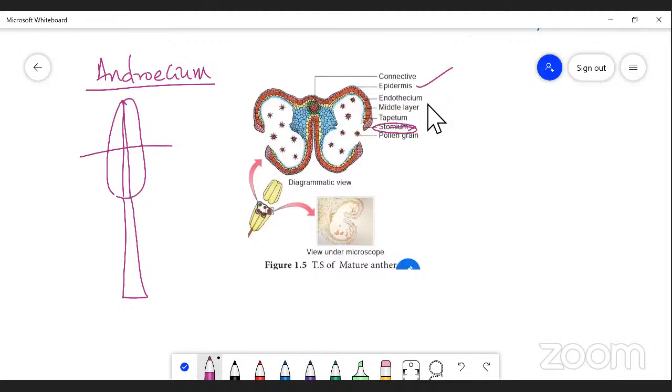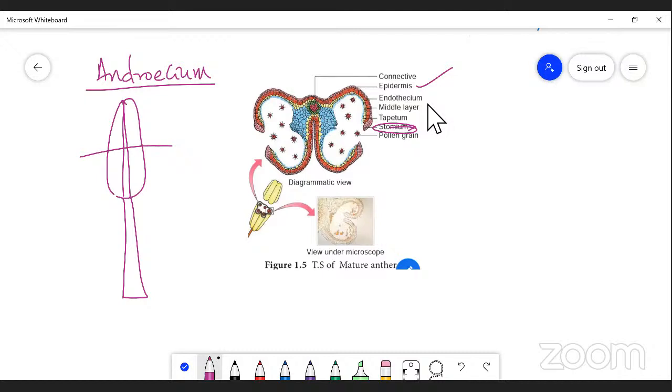So that is called the anther cavity. The anther cavity is created by the presence of the stomium. Actually, the stomium is responsible for dehiscence and liberation of microspores from microsporangia. I mean, the liberation of pollen grains from the anther lobe to the outside, right? That is the role of the anther cavity.